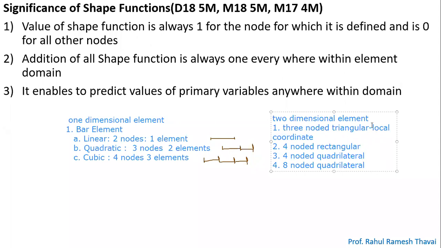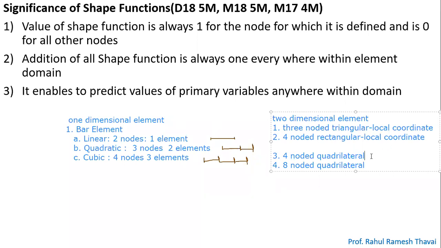Are you able to recollect it or not? Let me know. Because we already derived it. I'm not asking you something new. For the four-noded rectangular, we have finished with the local coordinate.